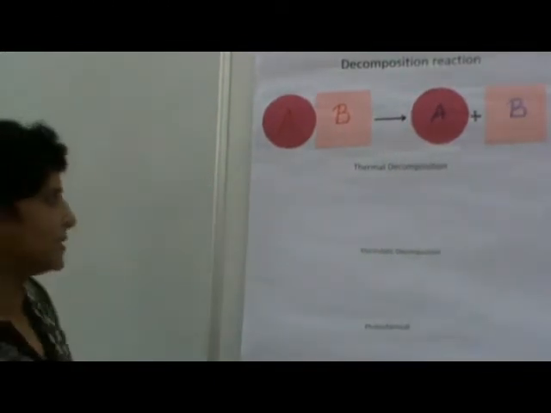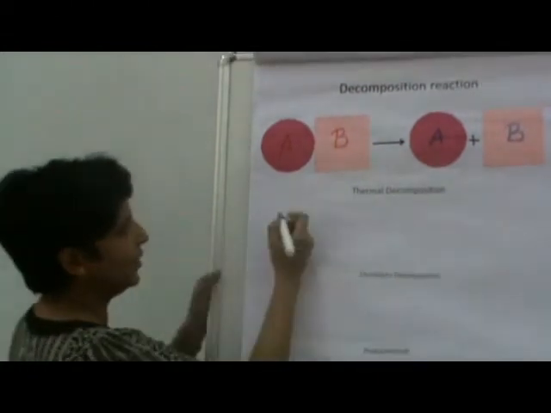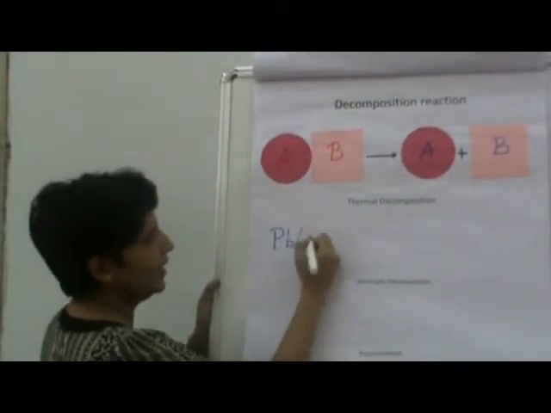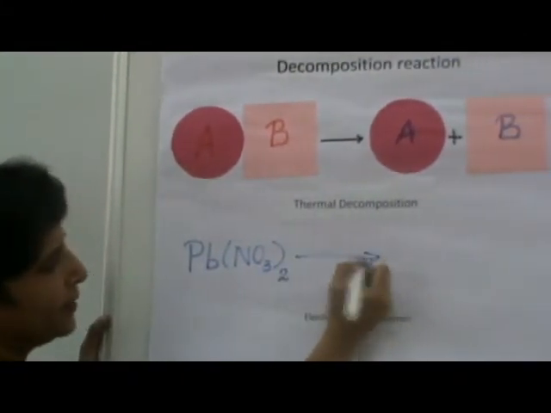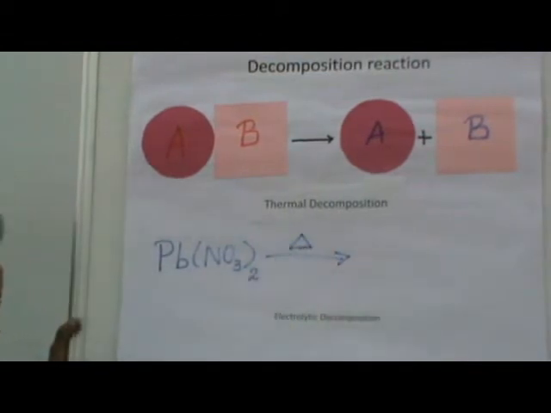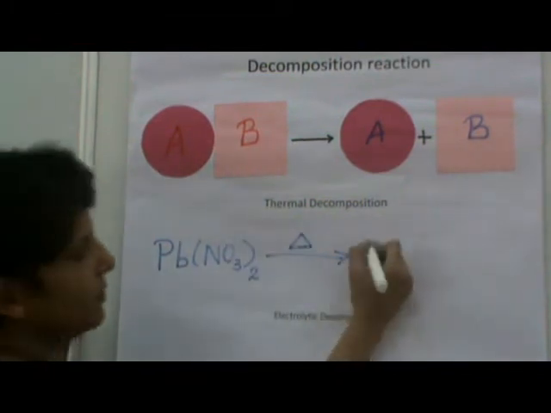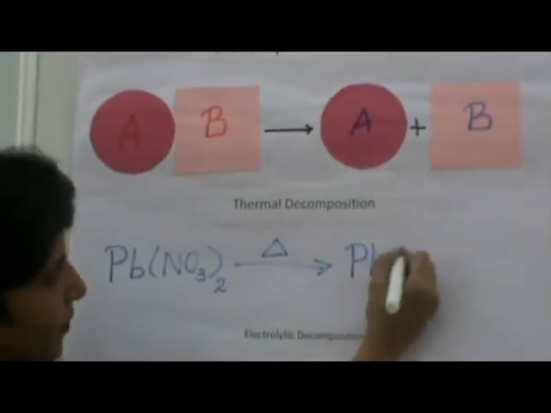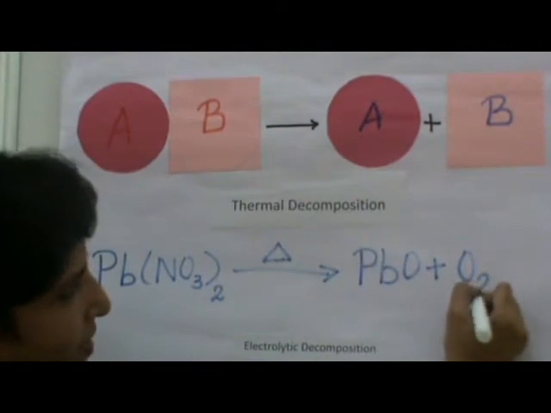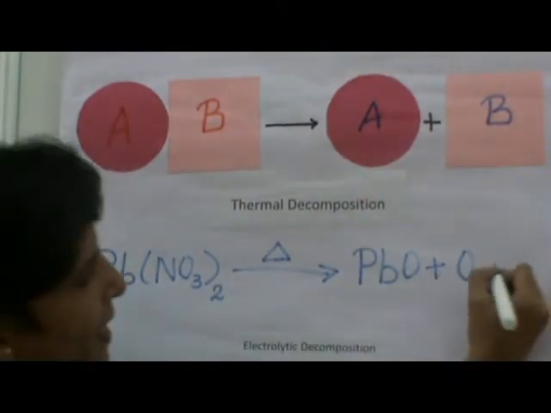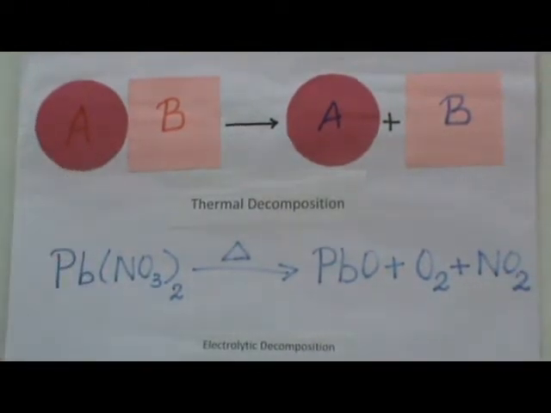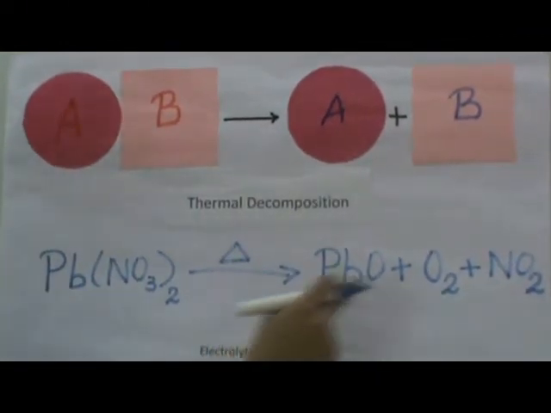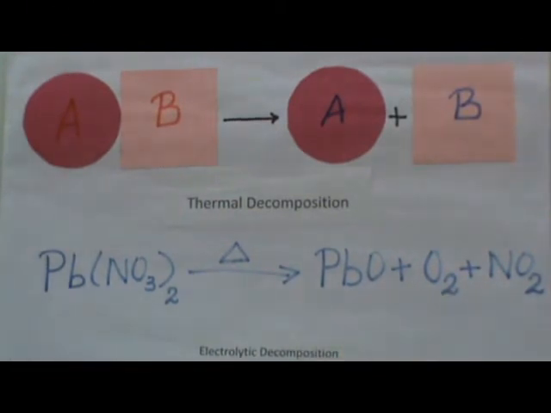The word thermal means that heat is being used to break that substance. If I give you an example, I have lead nitrate. Lead nitrate is a crystalline white solid. When I heat it, the triangle over here is the symbol for heat. When I heat it, it gives me lead oxide plus oxygen, which is a colorless, odorless gas, plus nitrogen dioxide, which is a reddish brown gas. That means a single reactant has been broken down into two or more products.